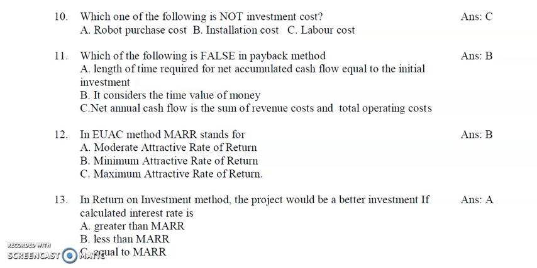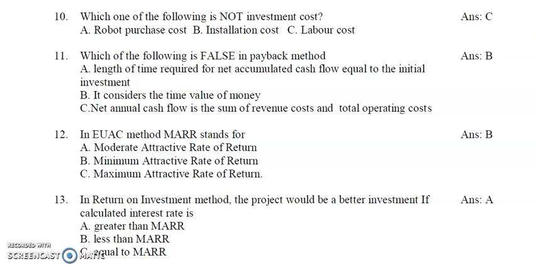So the false statement is that it considers the time value of money, because the payback period doesn't consider the time value of money. The other two methods, the EUAC method and the ROI method, they consider the time value of money. So the payback method doesn't consider the time value of money. So the false statement is B. So the answer is B.